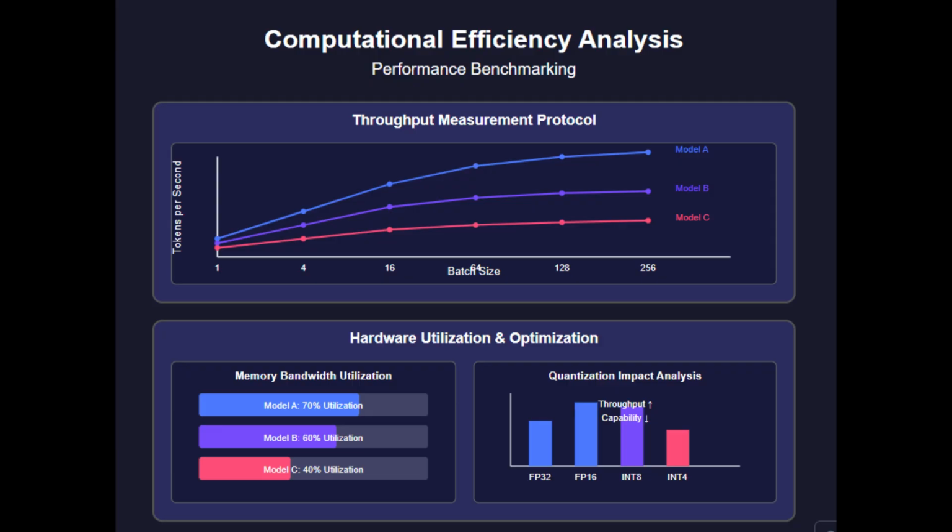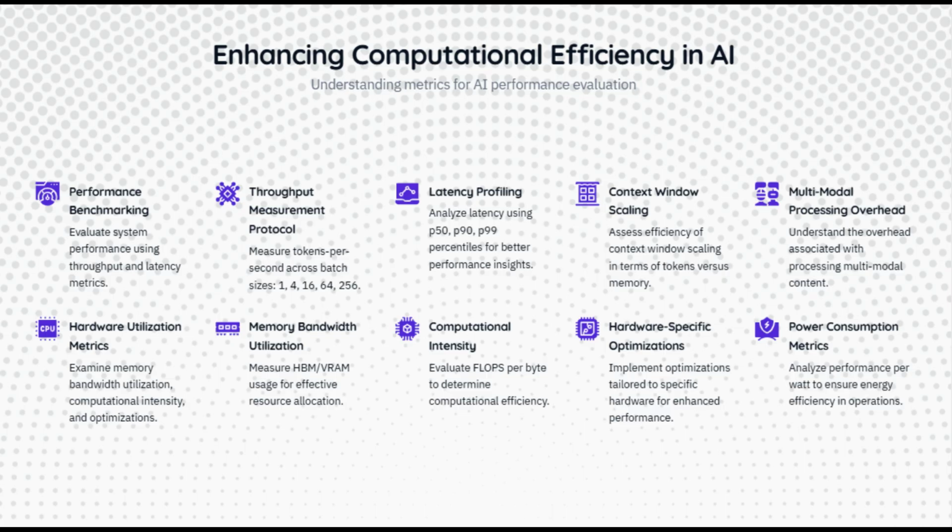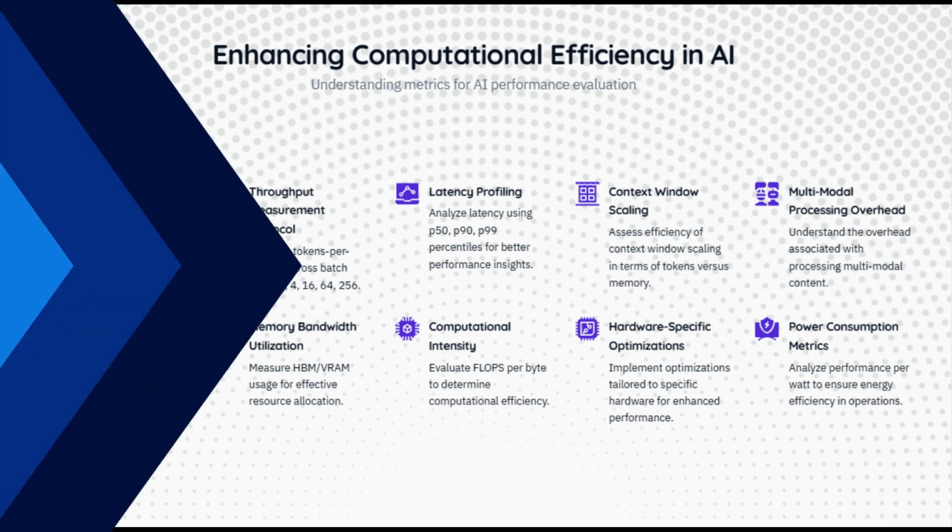For deployment optimization, we evaluate quantization impact across precision levels from FP16 down to INT4. The trade-off isn't just about speed. We carefully measure capability preservation to identify optimal quantization approaches for different deployment scenarios. As models grow increasingly complex, these efficiency metrics become essential for assessing real-world deployment viability. Even the most capable model provides little value if inference costs render it impractical for the intended application.